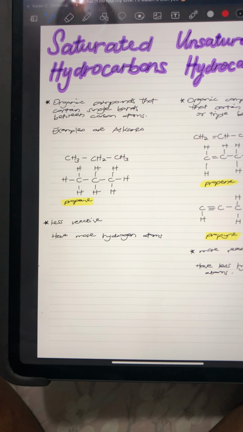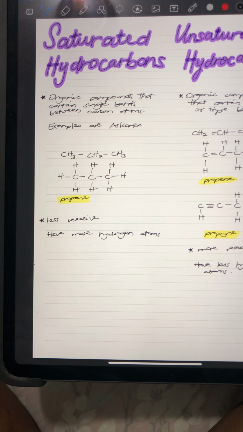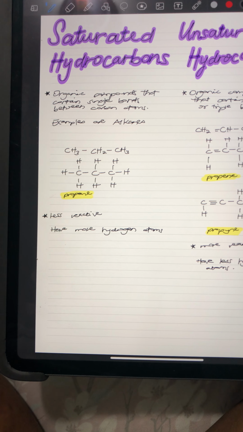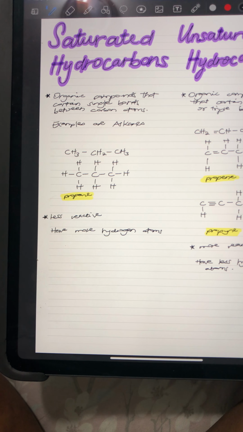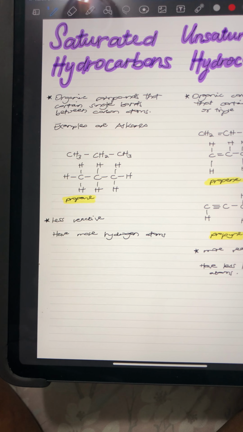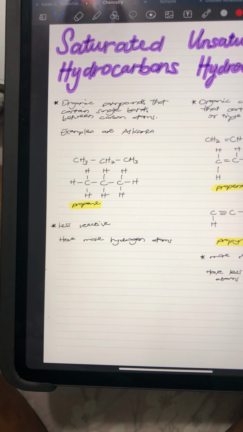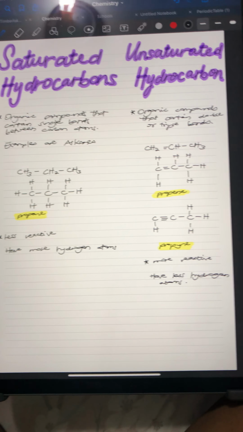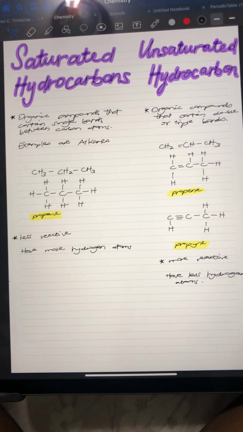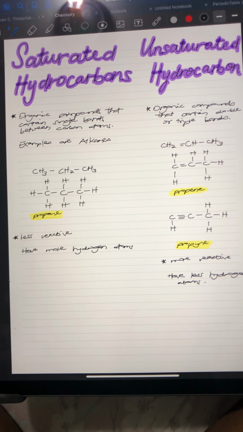So the most common examples of saturated hydrocarbons will be alkanes. So methane, propane, all those groups are considered saturated hydrocarbons. And then we come over here to unsaturated hydrocarbons, which are organic compounds that contain double or triple bonds.